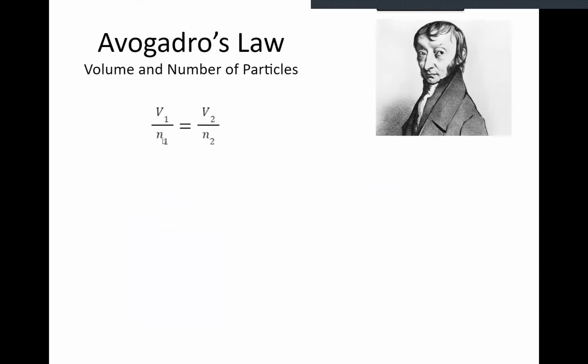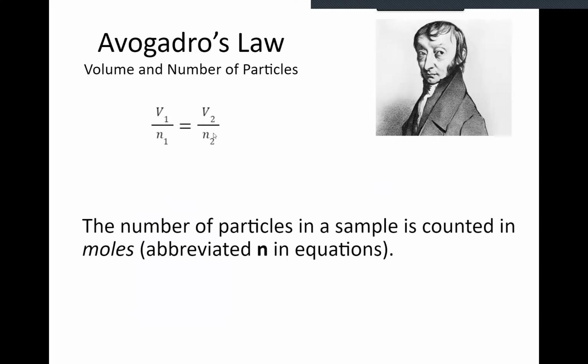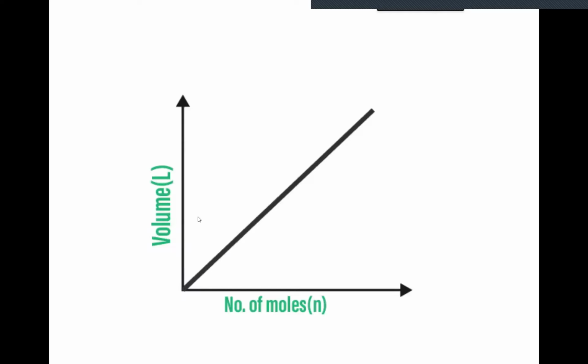V1 over n1, where V stands for volume and lowercase n stands for the number of moles of particles, equals V2 over n2. Number of particles in a sample is counted in, of course, moles, and we abbreviate it with an n. If you were to plot this relationship, again, just like with Charles's law and Gay-Lussac's law, you would get a straight line proceeding from lower left to upper right. It's a direct relationship.